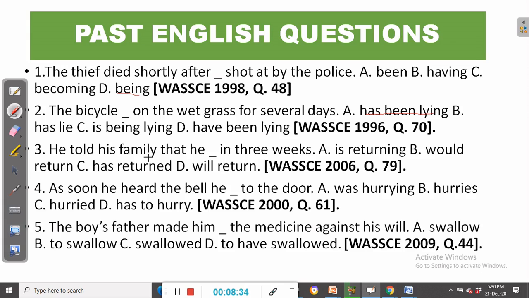So here we are dealing with the rule of concord, which states that a past tense of the verb in the main clause requires a past tense of the verb in the subordinate clause. So here is the main clause and we have a past tense of the verb. So we should also have a past tense of the verb in the subordinate clause. Usually when we are talking about sequence of tenses, in this case is the kind of concord that affects the use of verbs, and we call it sequence of tenses.